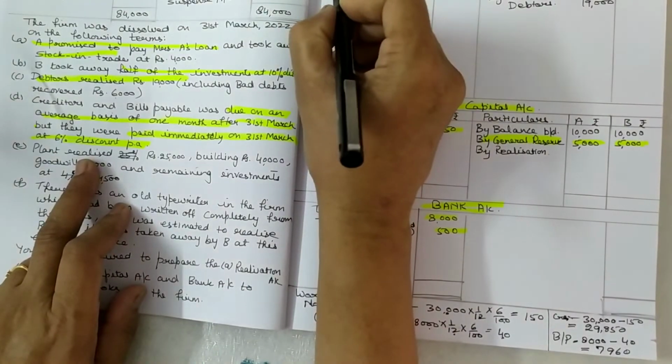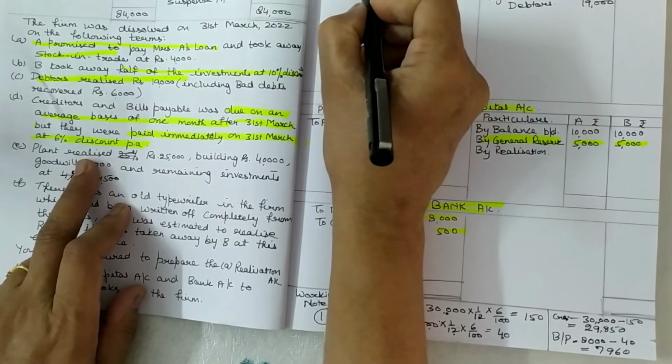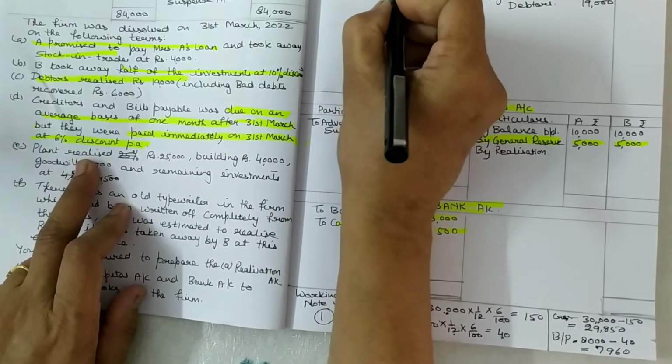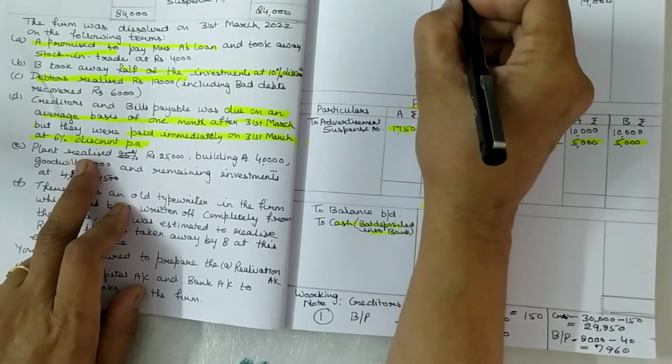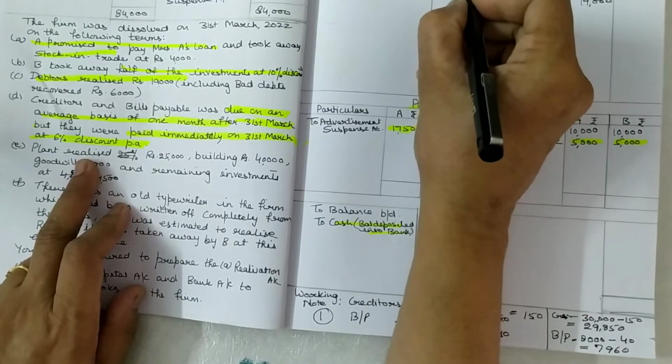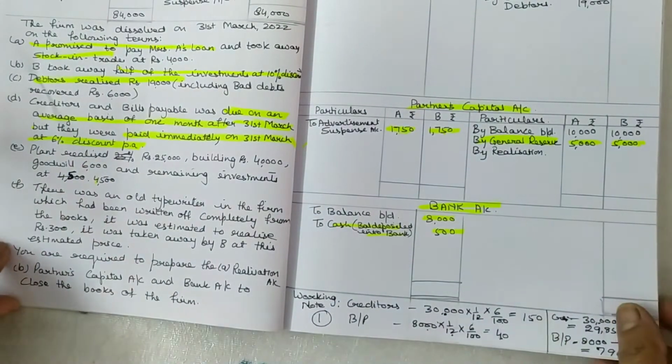So you have to write here to bank. In bracket you have to write bills payable, or amount paid against bills payable is 7,960. Okay.